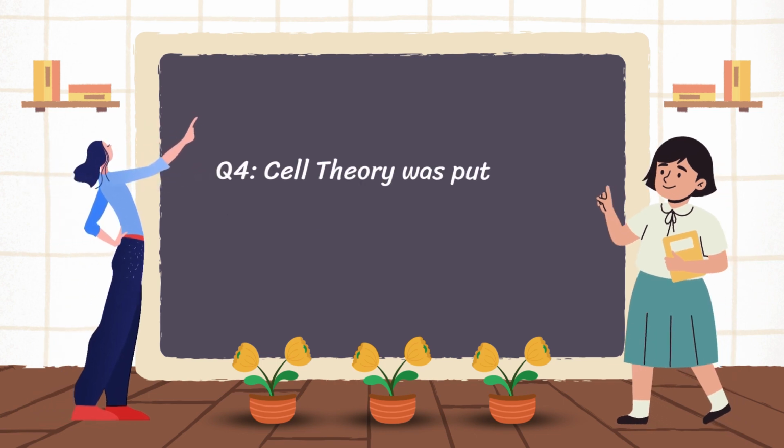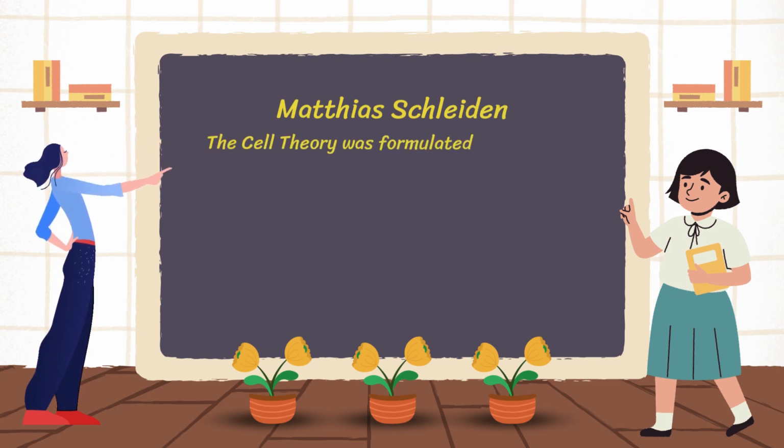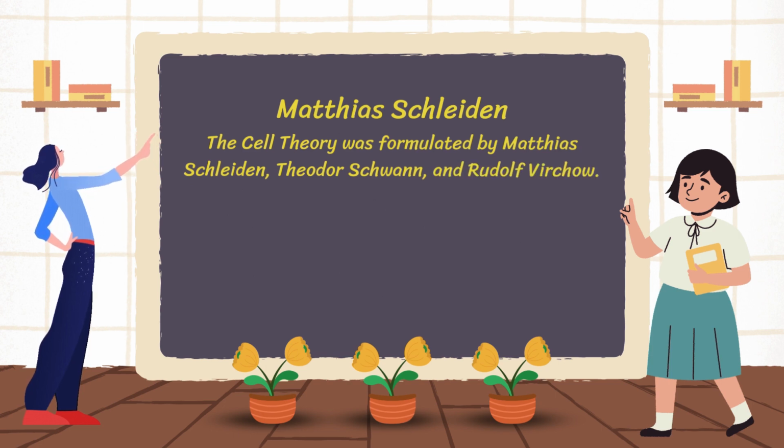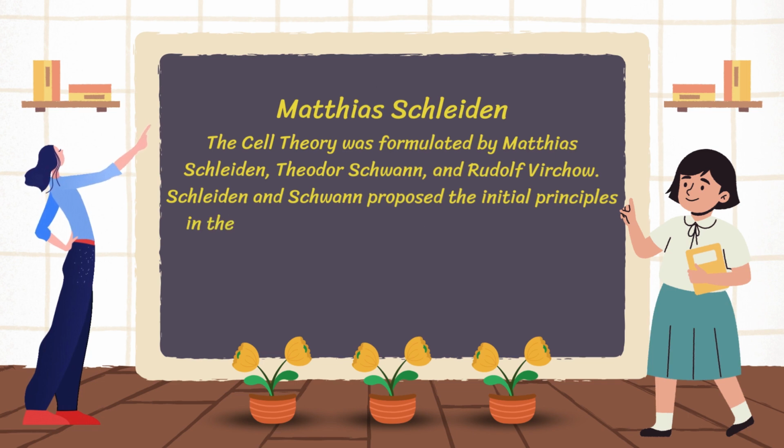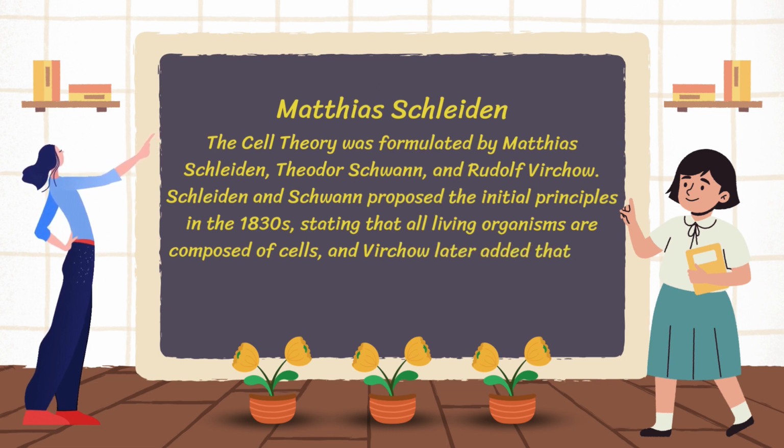Question 4 is cell theory was put forth by? The answer is Matthias Schleiden. The cell theory was formulated by Matthias Schleiden, Theodor Schwann, and Rudolf Virchow. Schleiden and Schwann proposed the initial principles in the 1830s, stating that all living organisms are composed of cells, and Virchow later added that cells arise from pre-existing cells.